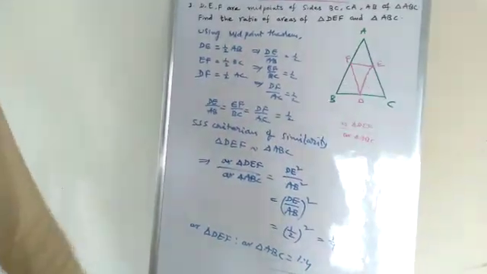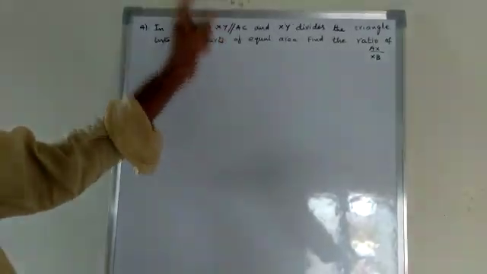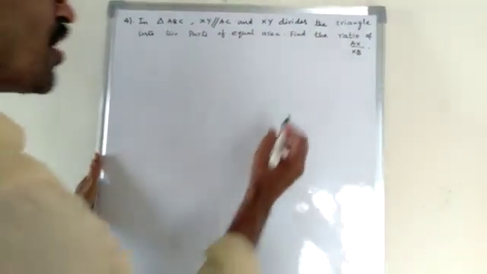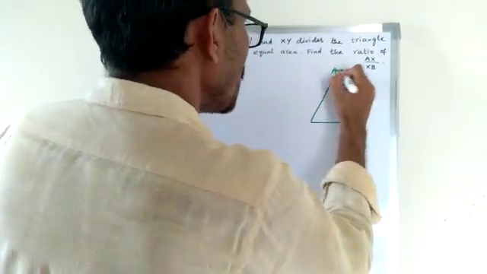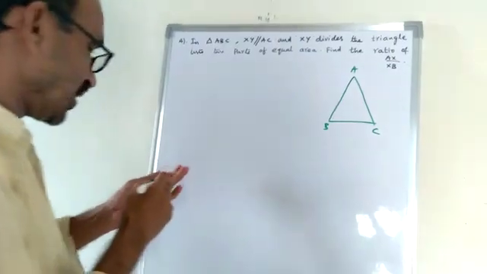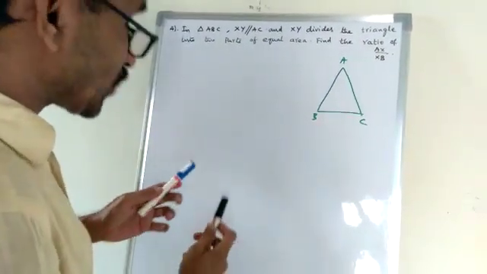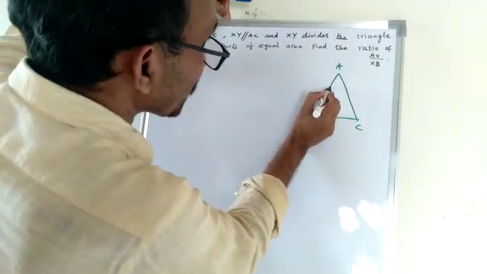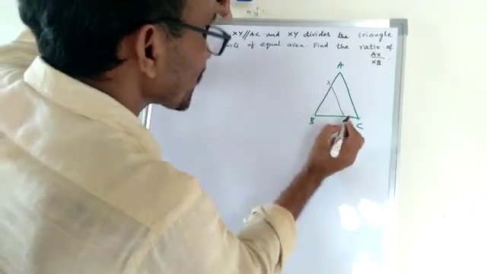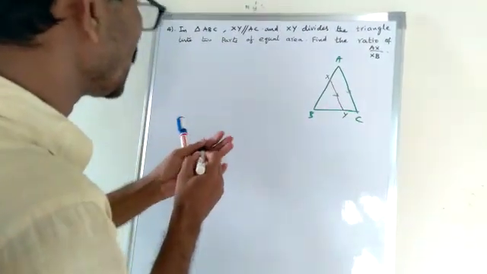That is the answer. In triangle ABC, XY parallel to AC divides the triangle into two parts of equal area. Find the ratio of AX by XB. Suppose this is the triangle ABC, with A, B and C. Then what happened? XY is parallel to AC. Where is AC? This is AC. XY parallel to AC. This is X and Y. This is parallel.